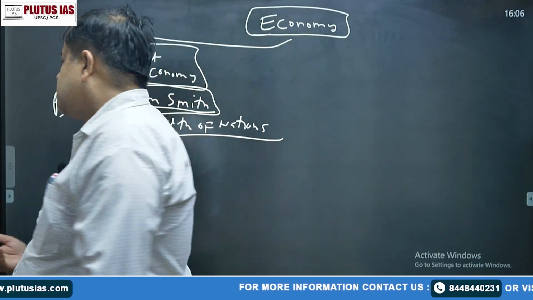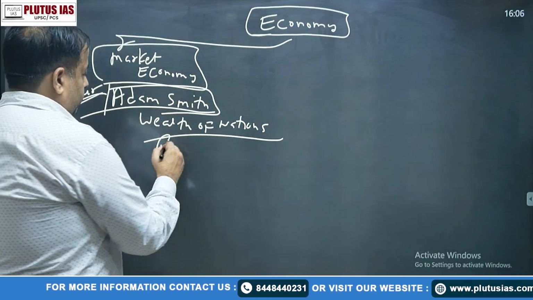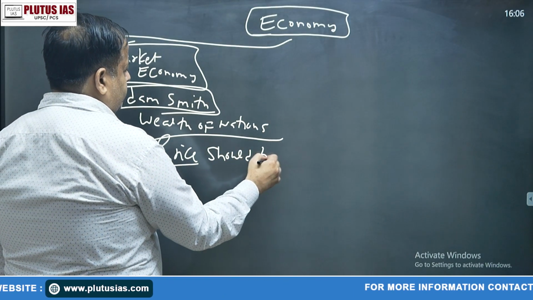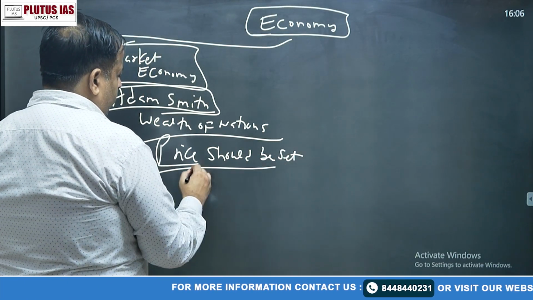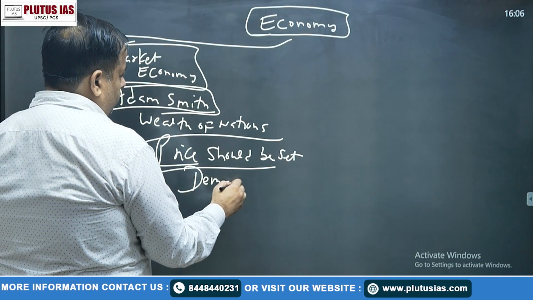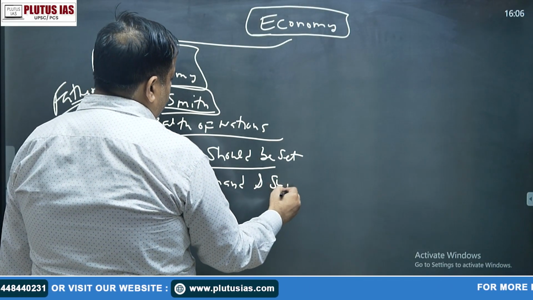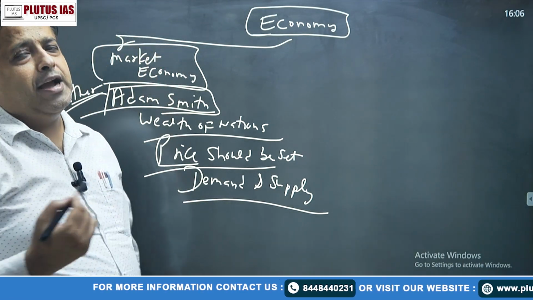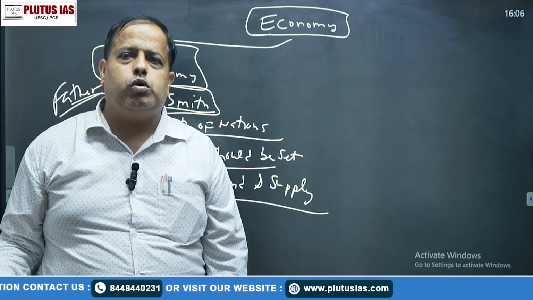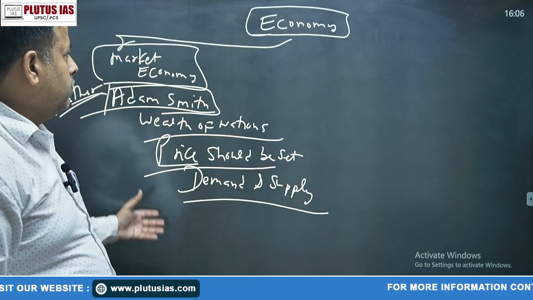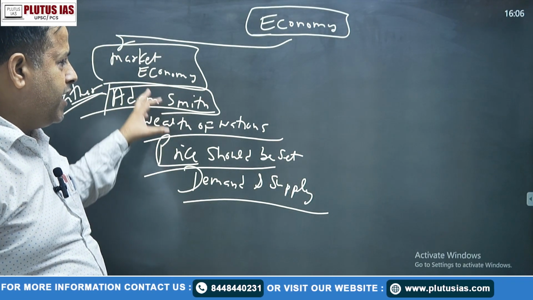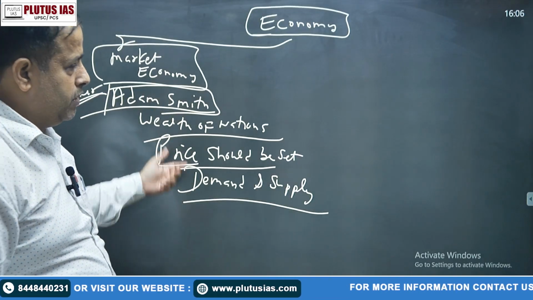So in the market, the price should be set on the basis of demand and supply. This thing was said by Adam Smith in his book, that government has no interference in the market, and the market's price is set on the basis of demand and supply.